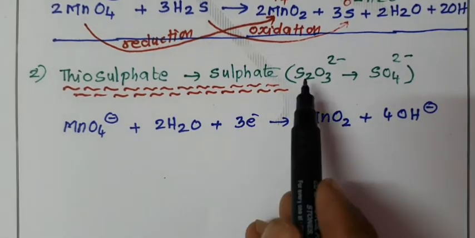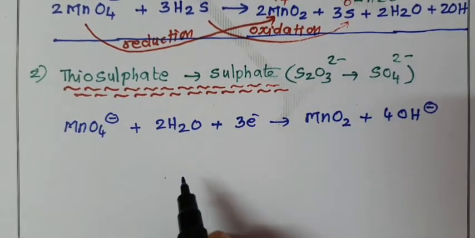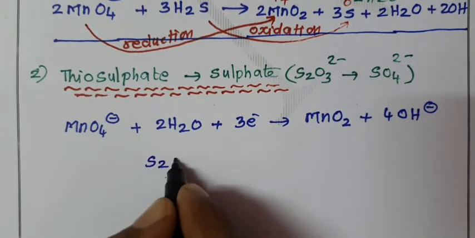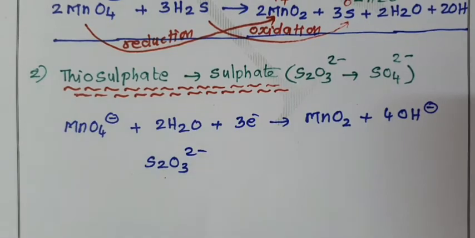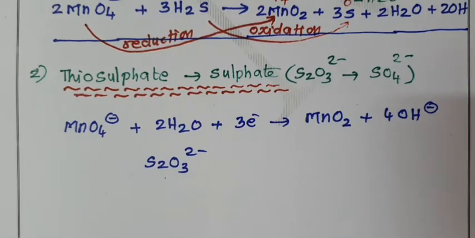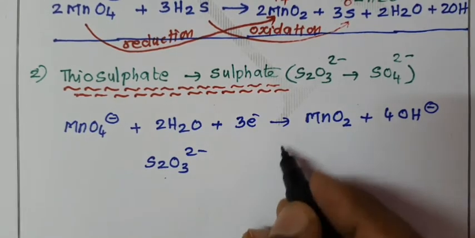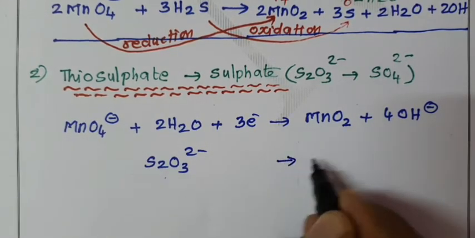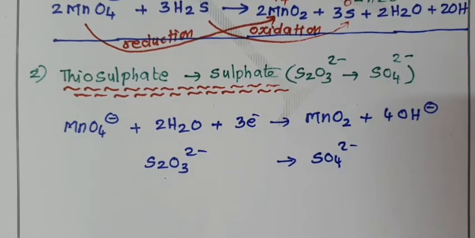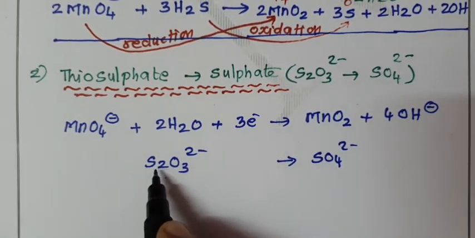Then what is our oxidation reaction? S2O3, thiosulfate, S2O3 2 minus ion. If the 2 minus ions are neutralized by 2 plus, Na2S2O3, sodium thiosulfate, used in the estimation of iodine, is oxidized into sulfate SO4 2 minus. Now we have to balance the second equation. Listen carefully. First we have to balance the element.